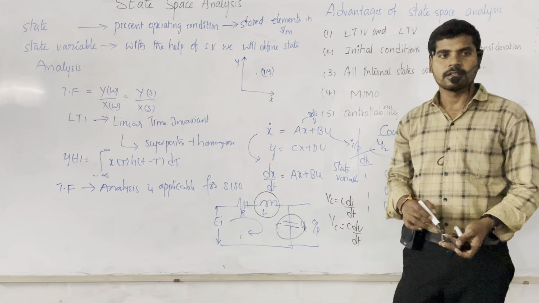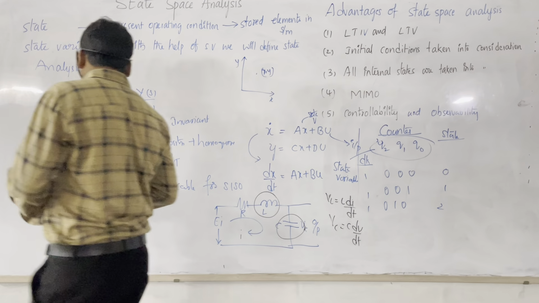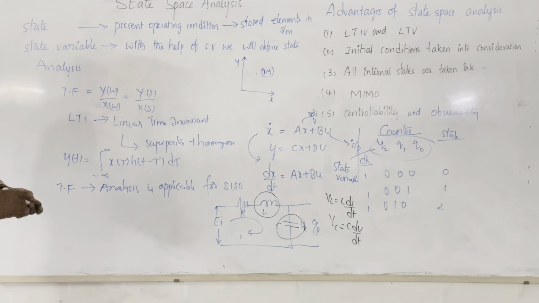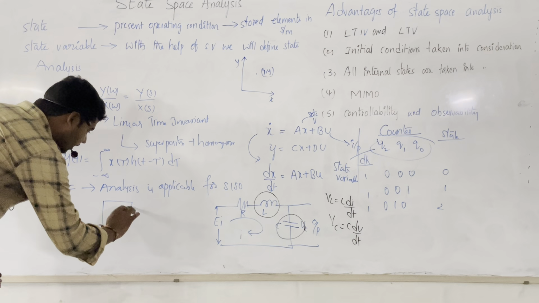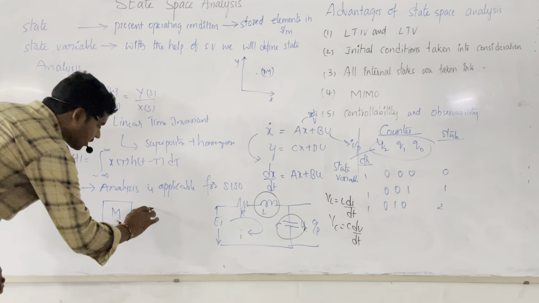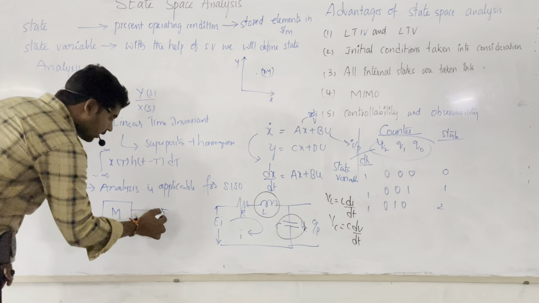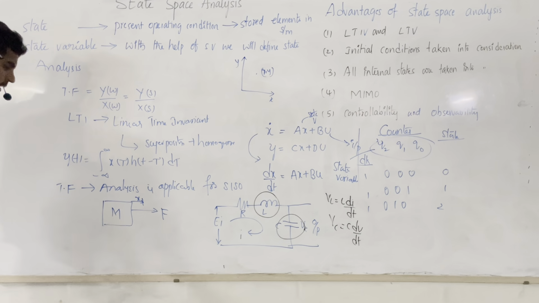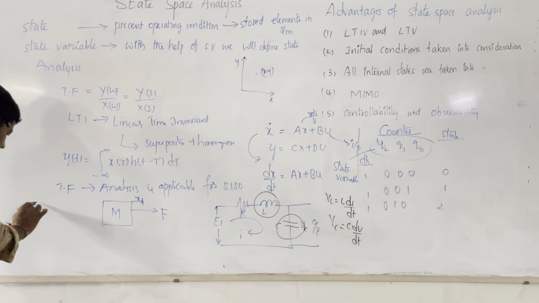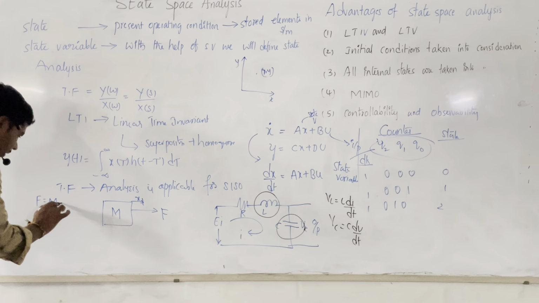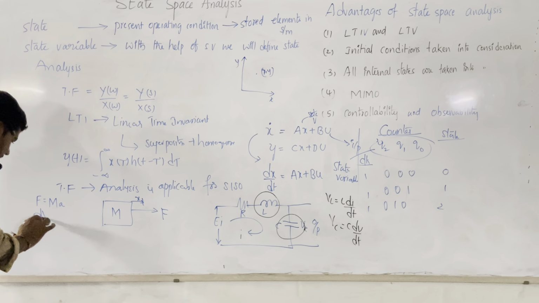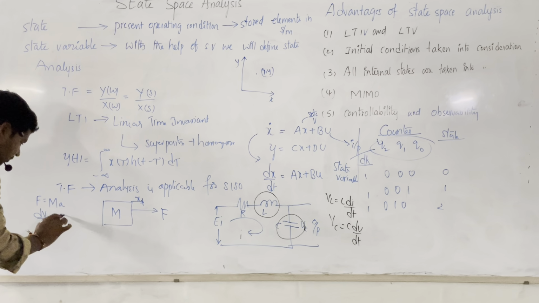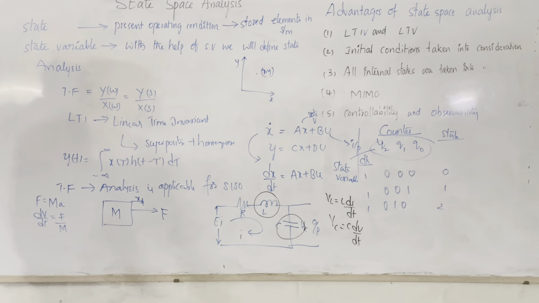Then it is easy for our analysis. I think all of you, in the second unit on mathematical modelling, are observing so many equations. Suppose you take a mass element and apply a force on it, obviously there is some displacement x. I think all of you have this basic idea. So what is the basic equation? F is equal to ma. From this, a equal to dV by dt equal to F by m, where a is acceleration.